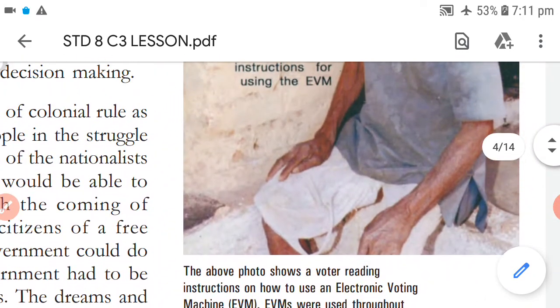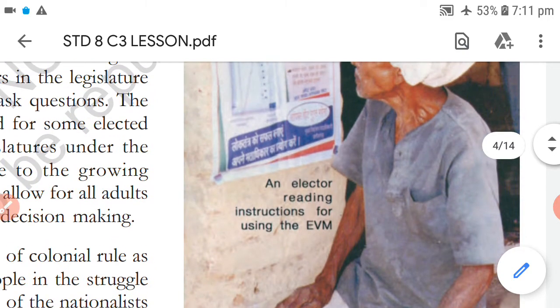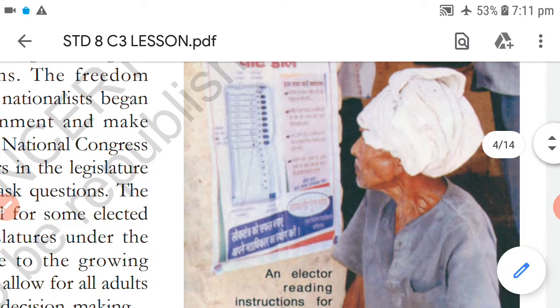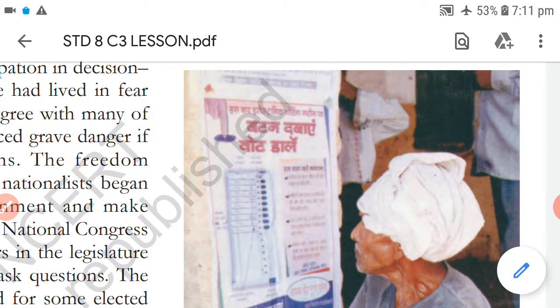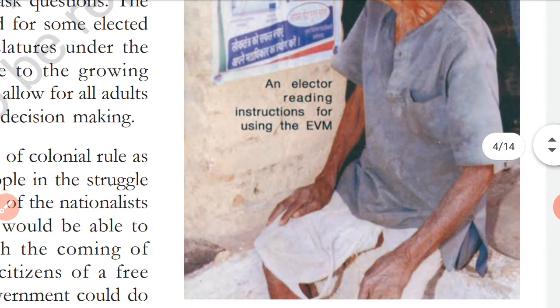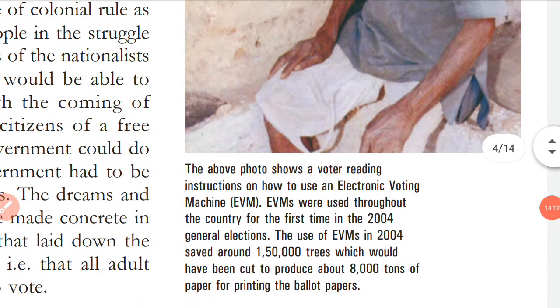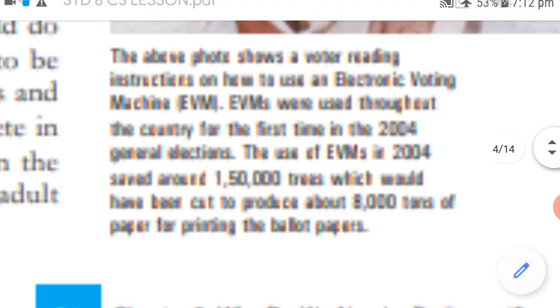Here we also have one photograph of an elector who is reading instructions for using the EVM. So what do you mean by the word EVM? You have already seen it. You would definitely have gone through this word in the previous standard. Now we will also get some more information about EVM. The above photo shows a voter who is going to elect someone as per his or her choice, reading instructions on how to use an electronic voting machine.